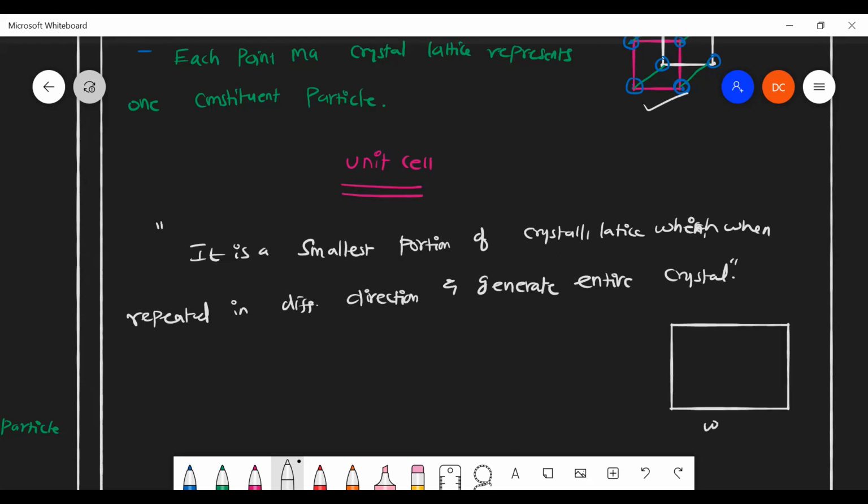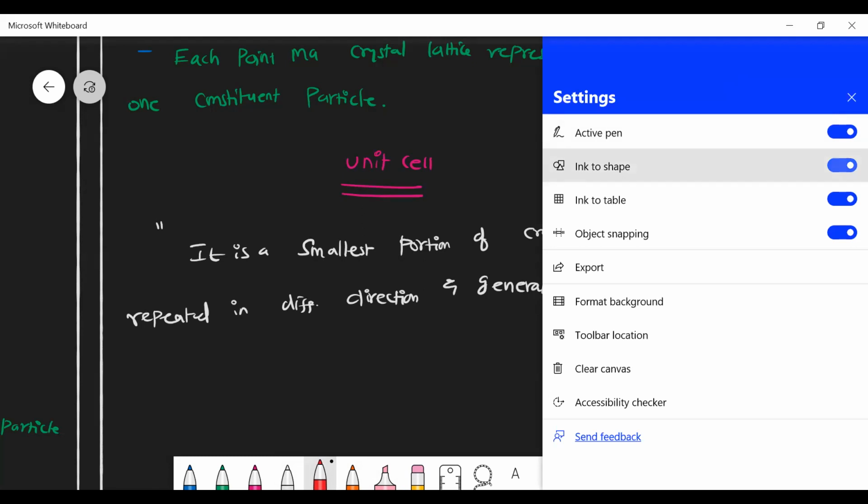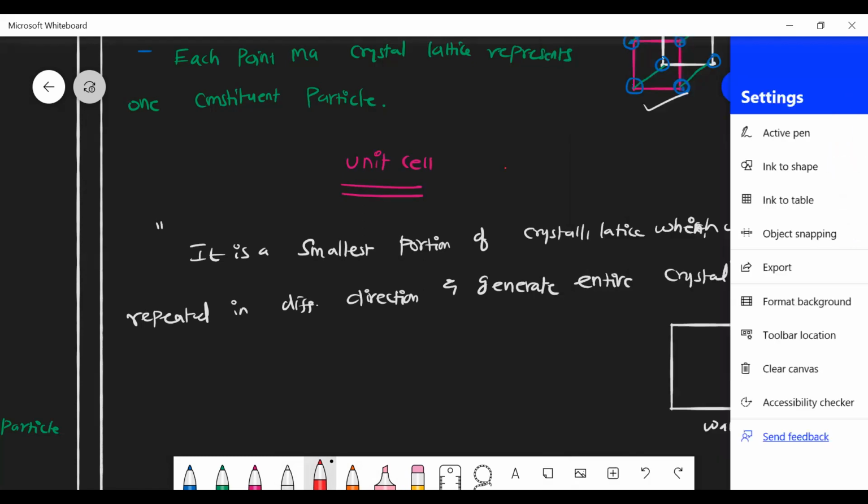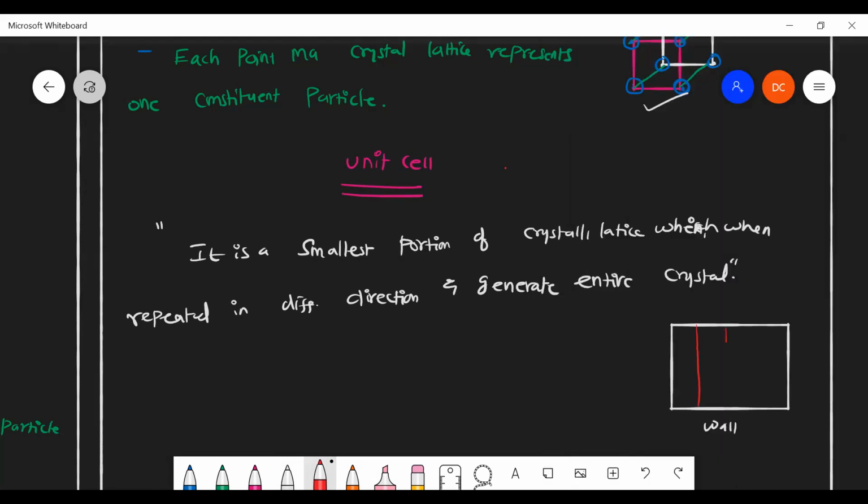Unit cell is nothing but, if you want to construct a wall, what are the important things needed? Bricks are very important to construct a wall. So the unit cell is like a brick. It is the smallest portion.